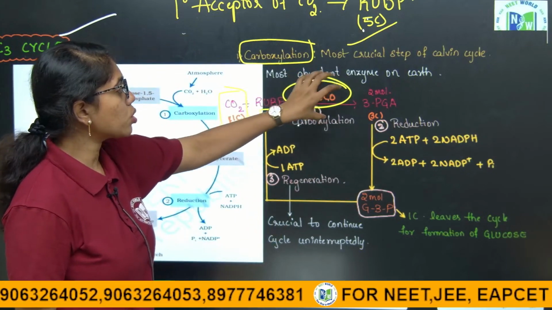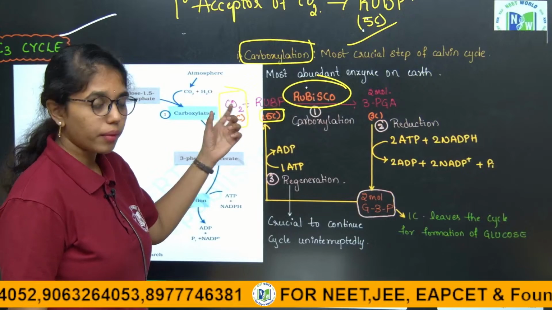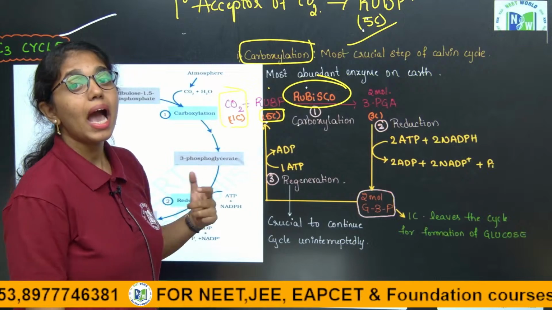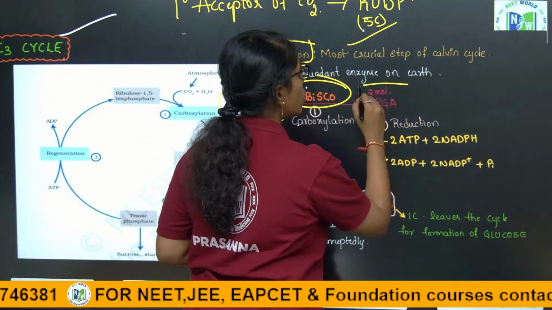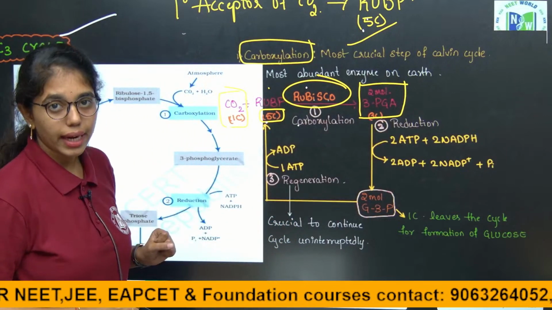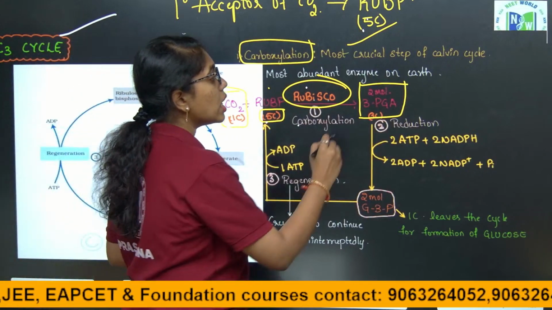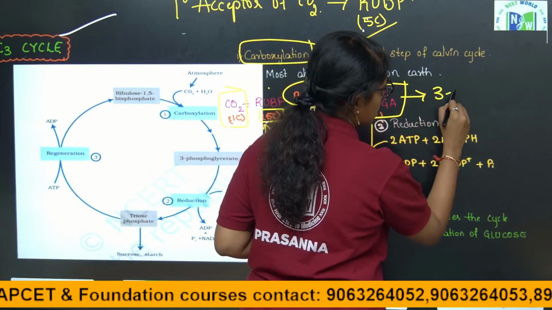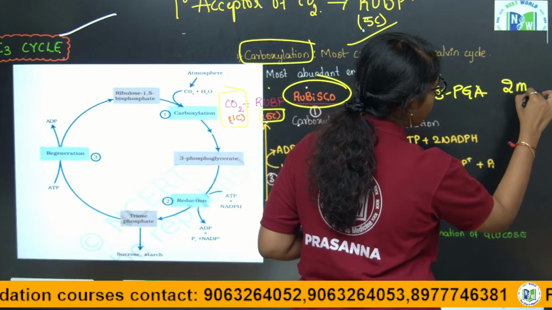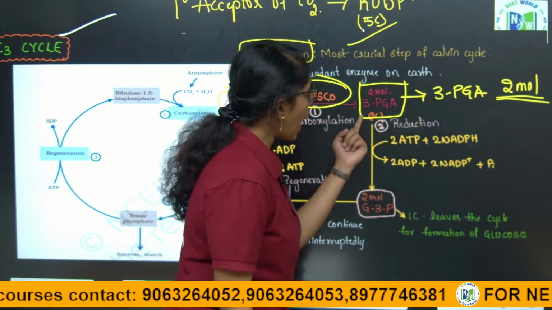So, this Rubisco enzyme will help in the interaction of carbon dioxide and RuBP, and it will lead to the formation of the first stable organic intermediate in the C3 cycle, that is 3-phosphoglyceric acid. 2 molecules of 3-phosphoglyceric acid are reduced.